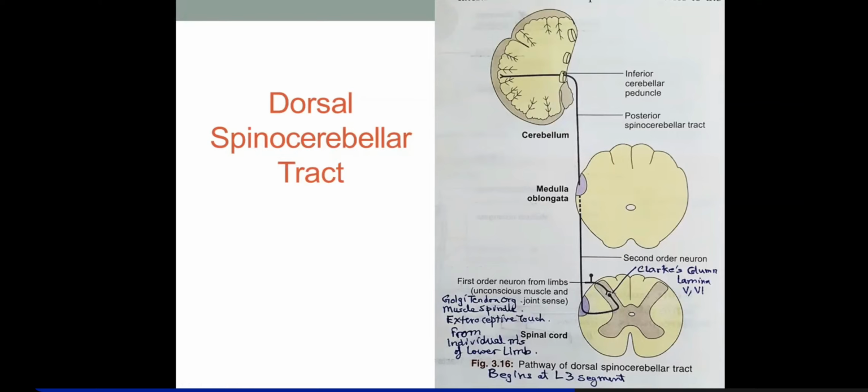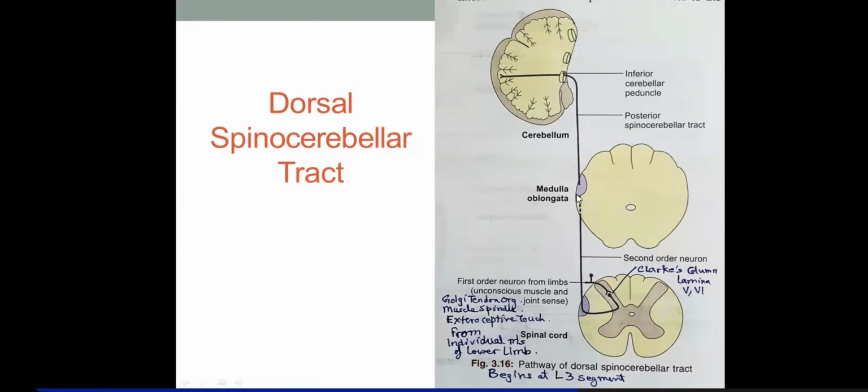In this Clarke's column, lamina 5 and 6, they will relay, and the second order neurons will now emerge and move laterally on the same side, to the margin of the lateral funiculus, and ascend on the same side, and will pass through the medulla.